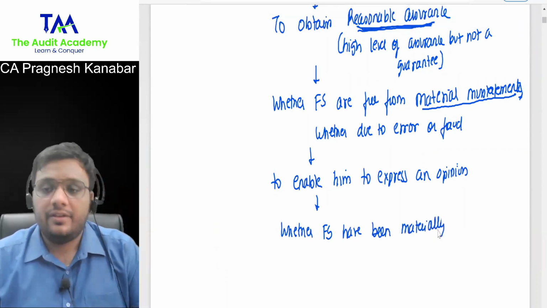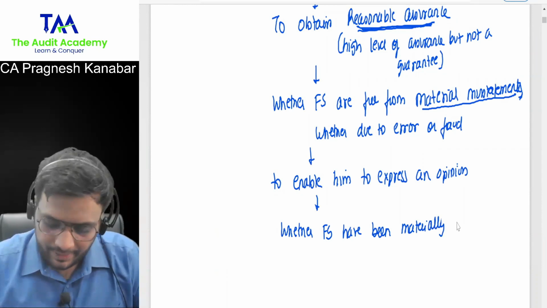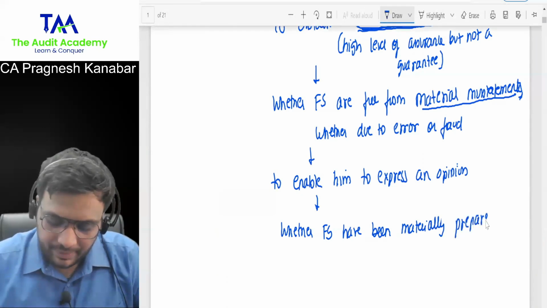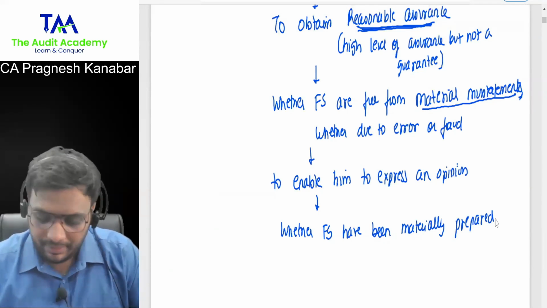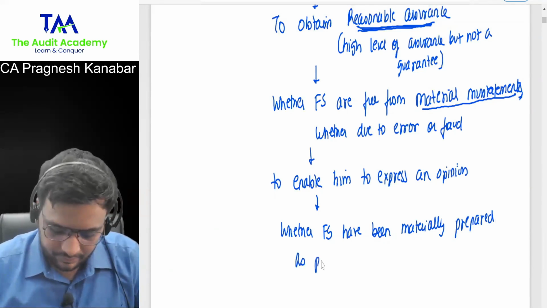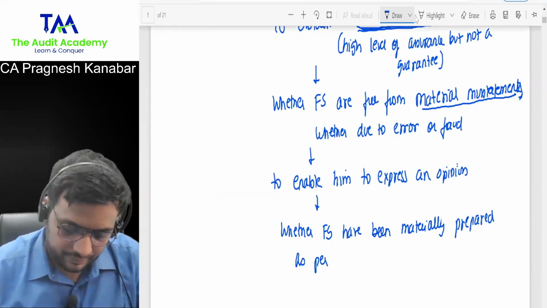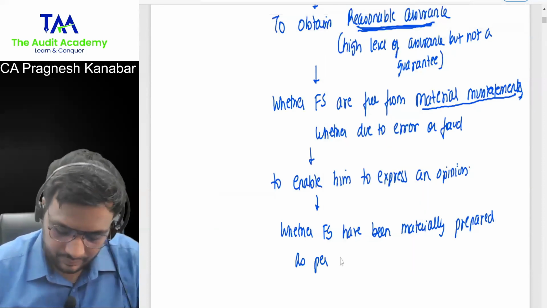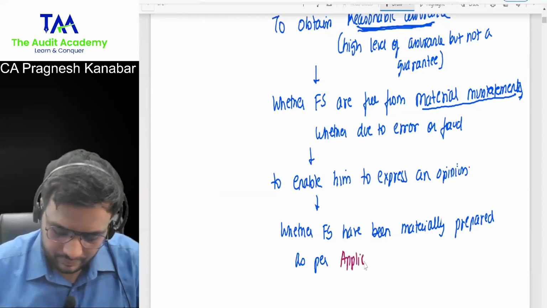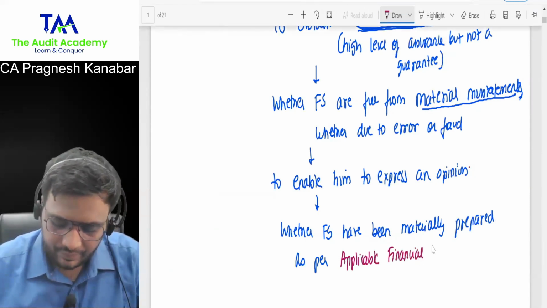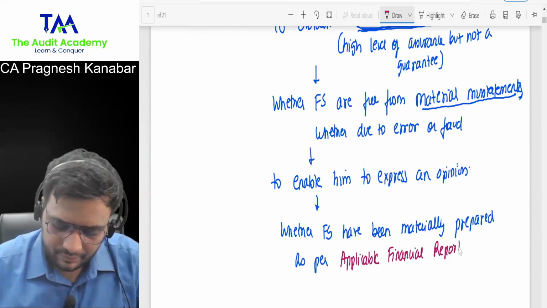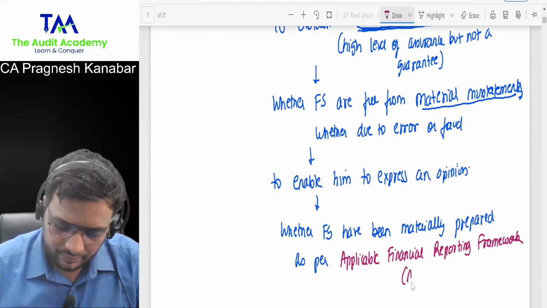Whether financial statements have been materially prepared as per applicable financial reporting framework.